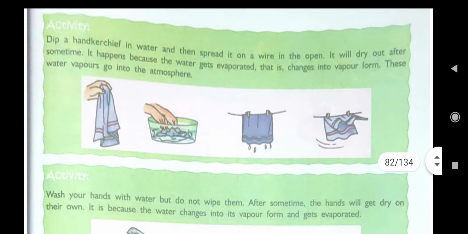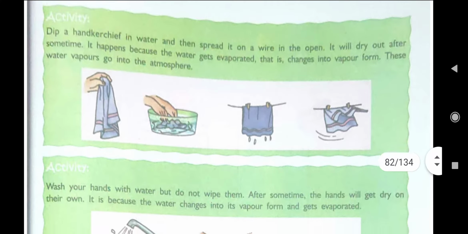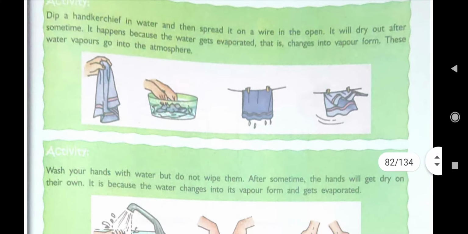At your home you must have observed when your mother dries the cloth under sunlight, then after some time the clothes become dry. How? Because the water evaporates due to the heat of the sun. It means liquid water changed into the gaseous form of water, that is water vapor, due to the heat of the sun.